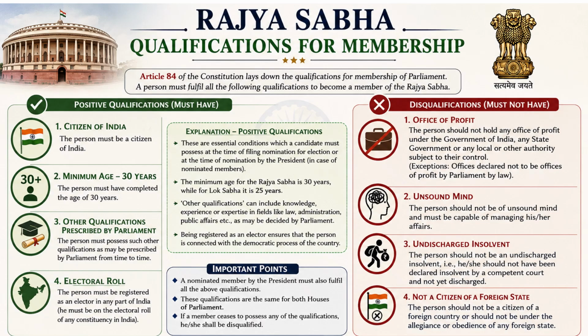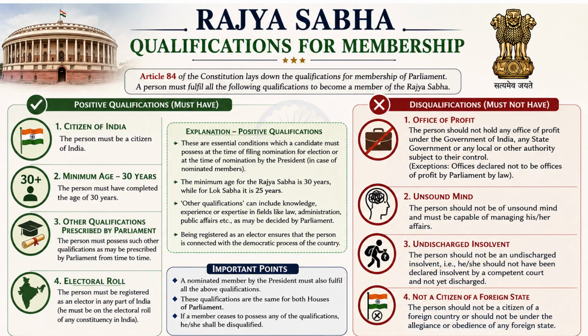If you remember, we had done the minimum age in Lok Sabha, that was 25 years. So 25 was for our Lok Sabha, and 30 is for our Rajya Sabha. Now there are a few things for which a person can be disqualified.